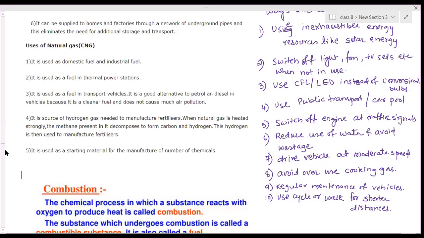Tell me the uses of fossil fuels. So coal and petroleum, where do we use them? LPG for cooking, okay. In vehicles we use petrol and diesel. Kerosene, like for laundry, for dry cleaning. Kerosene is not for dry cleaning, petrol is for dry cleaning. Kerosene is used as a jet fuel, as well as for cooking stoves. Thermal power stations we use this. Again, candle is prepared from paraffin wax. When it is burnt, it also produces heat and light energy.